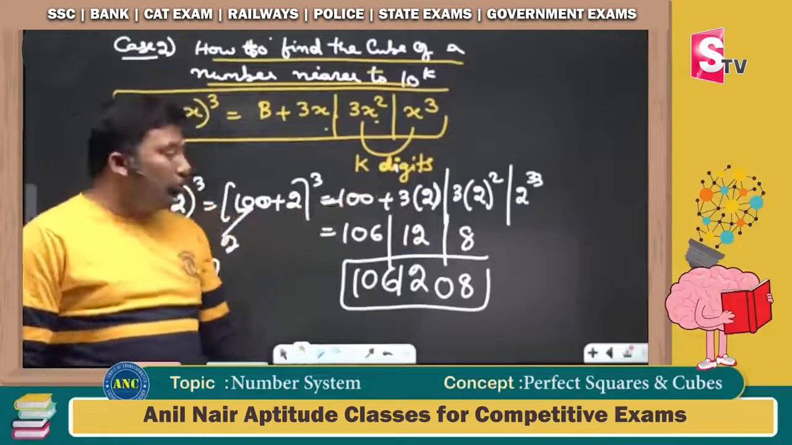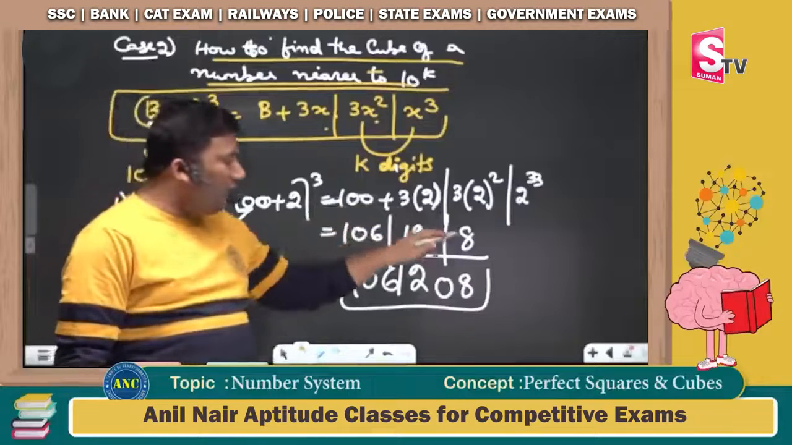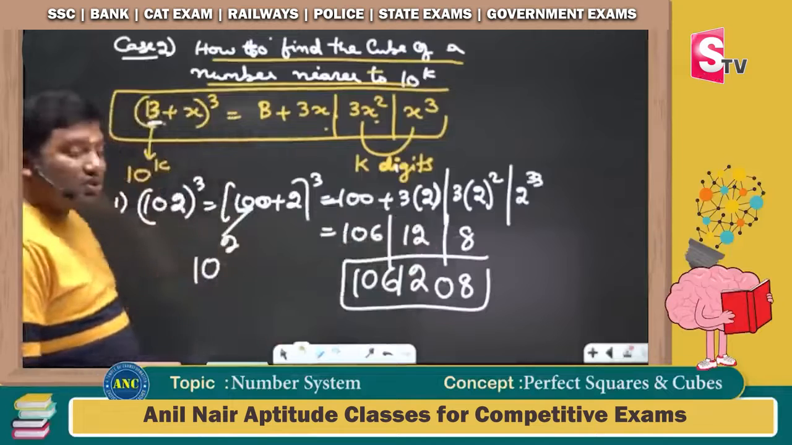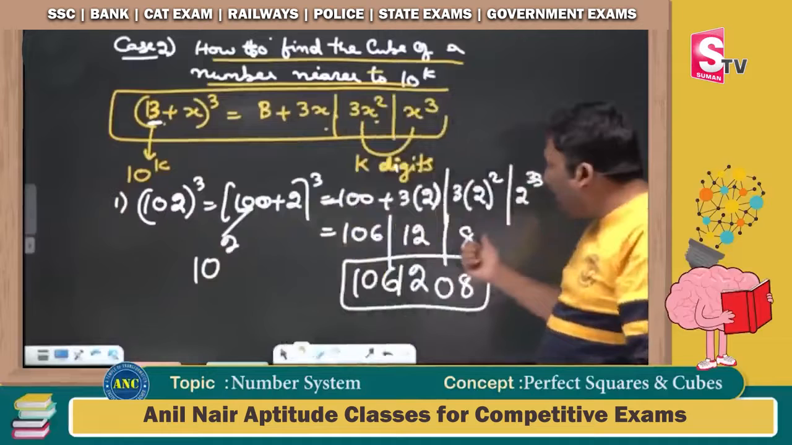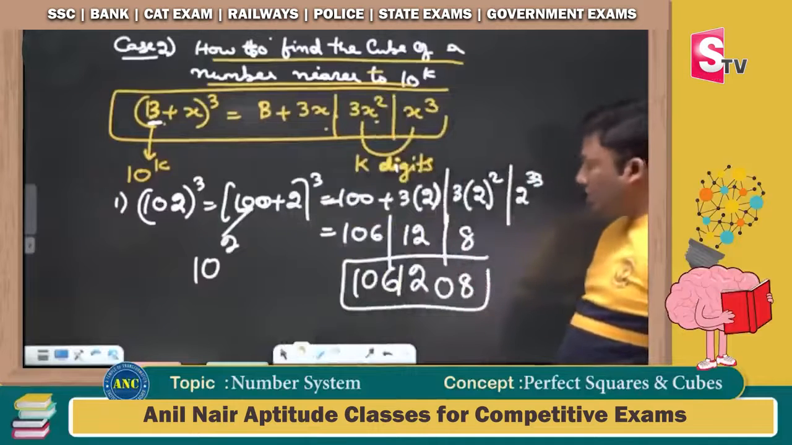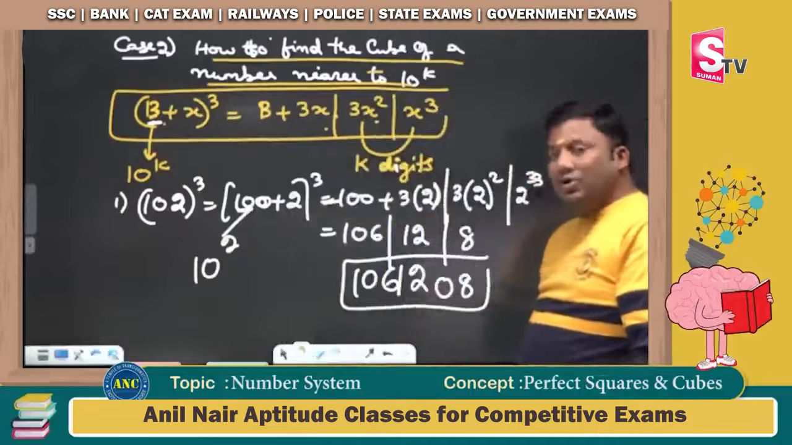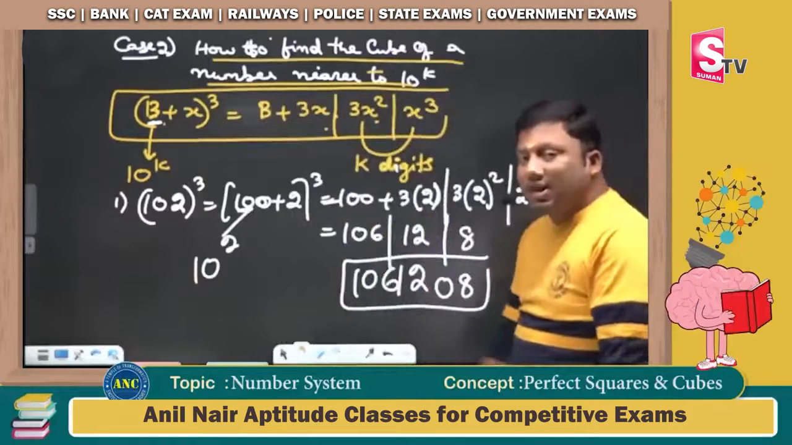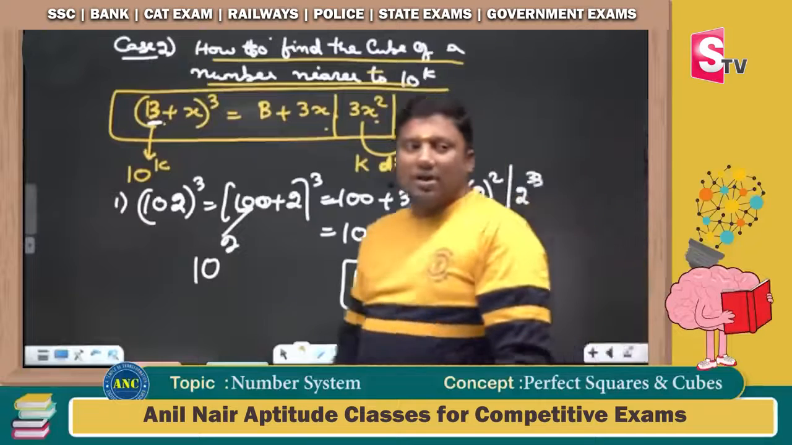100 plus 3 into 2, 3 into 2 square and 2 cube: 106, 12 and 8. 100 is 10 square, so the last two places should be in a 2-digit format. 8 in a 2-digit format is 08. 12 is already in a 2-digit format. Write down 106, 12, 08. The answer is 106,1208.